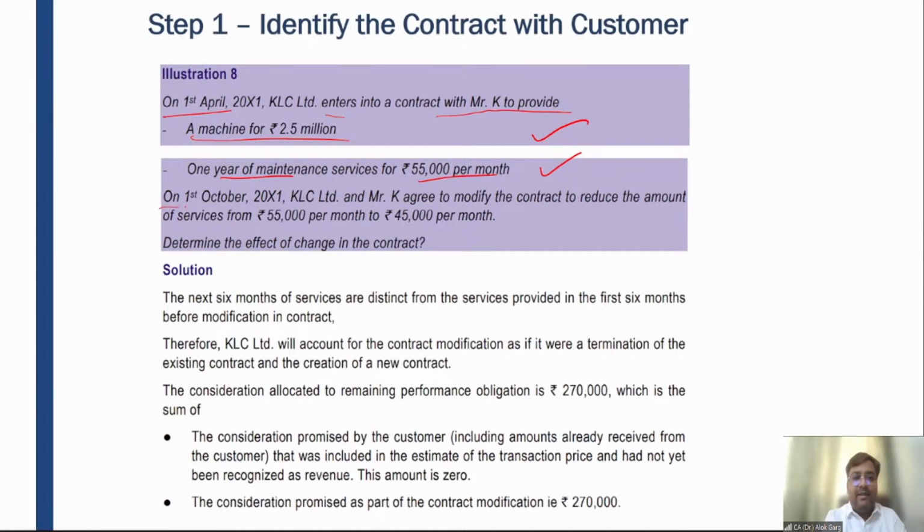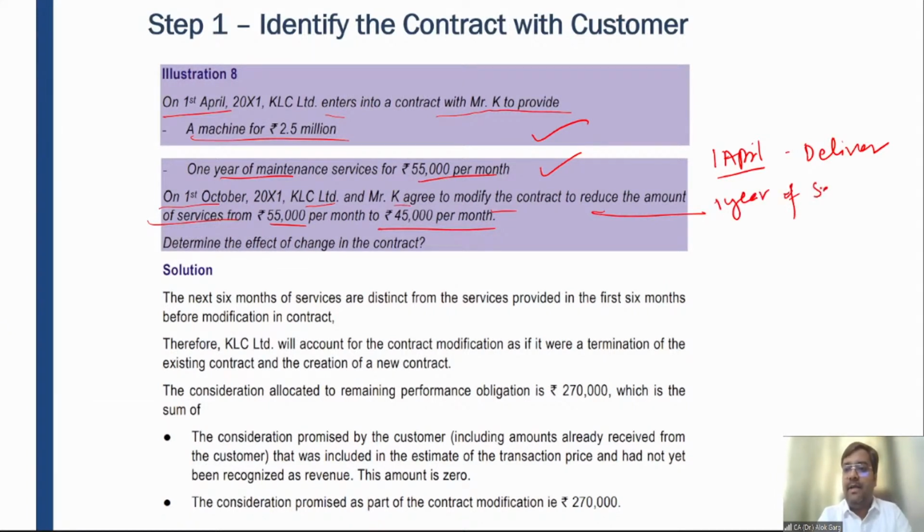On 1st October, that is after 6 months, KLC Limited and Mr. K agree to modify the contract to reduce the amount of services from 55,000 per month to 45,000 per month, right? So on 1st April, they delivered the machine. Then there is 1 year of maintenance service, right? But after 6 months, there is a modification.